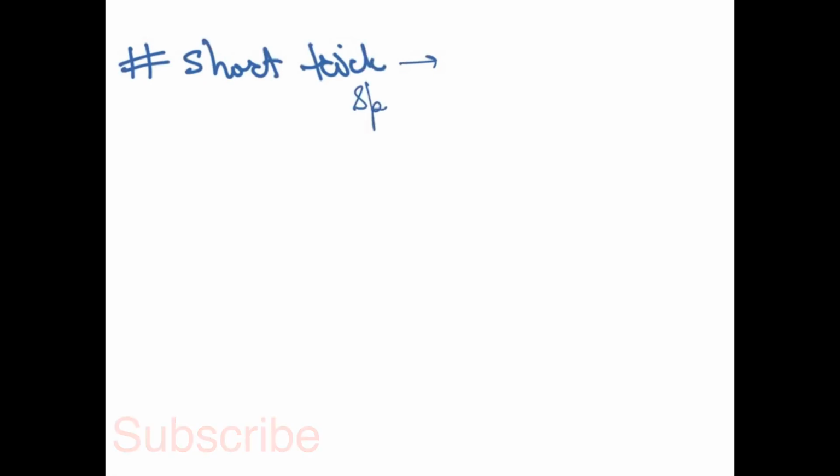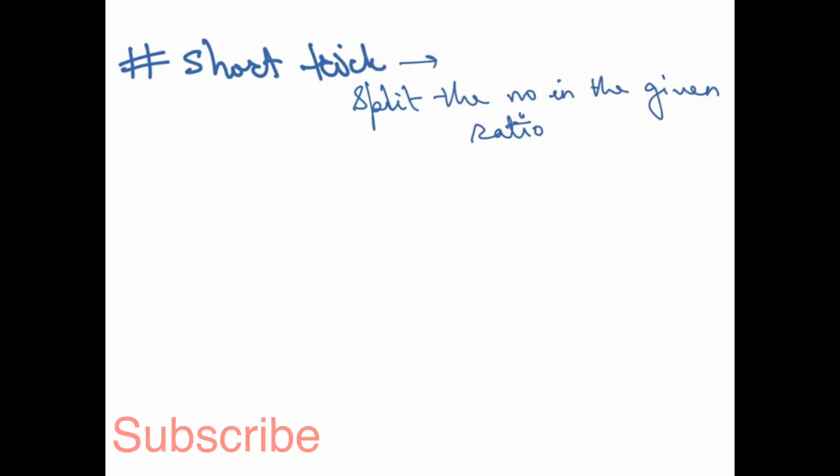So for example, if I have to split the number in the given ratio, correct? So what do I have to do?